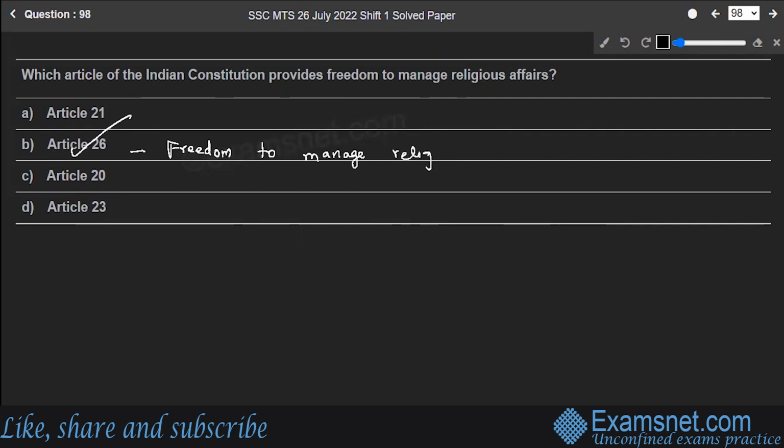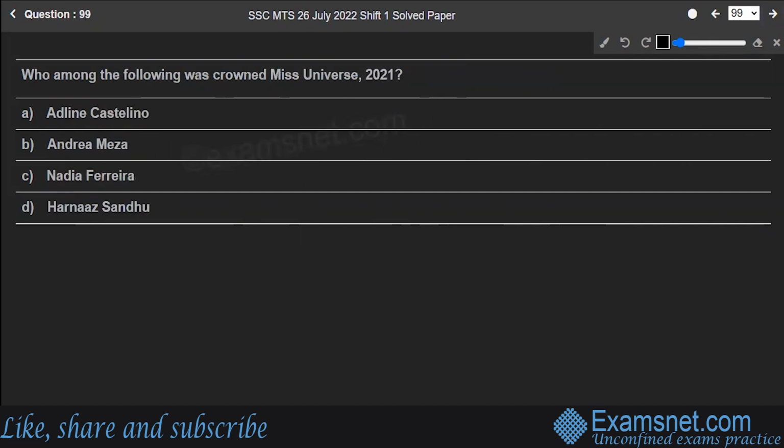religious affairs. So, to manage its own affairs in matters of religion, to own and acquire real estate, both movable and immovable, to administer such real estate in accordance with the law, subject to public disorder, mortality, and health. So, option B is the correct answer to the question. Hope you are clear with this. Next is question number 99.